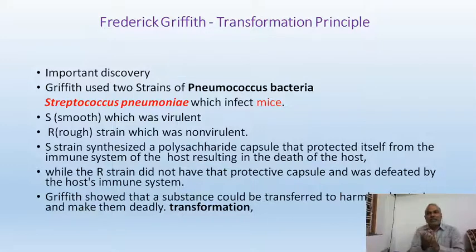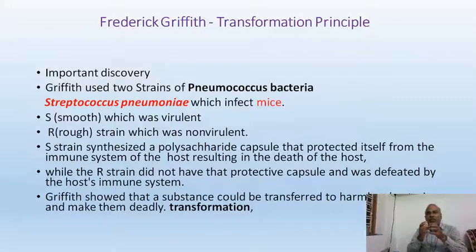So what is the difference between S strain and R strain? S strain is encapsulated. Capsule is there. When S strain is heat killed and injected, it does not cause death to the mice. But the heat killed S strain plus living R strain together, when injected into the mice, died. So this is called the genetic principle. Here the heat killed S strain and R strain are proliferating inside the mice, because of the genetic material, and that is the transformation principle.